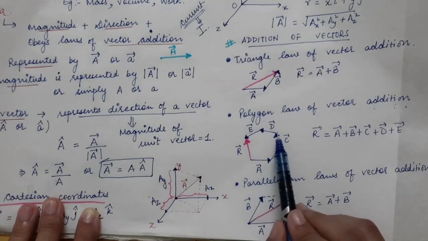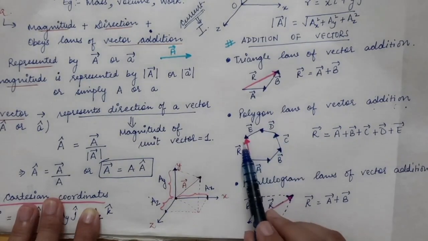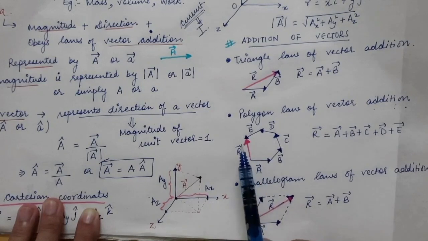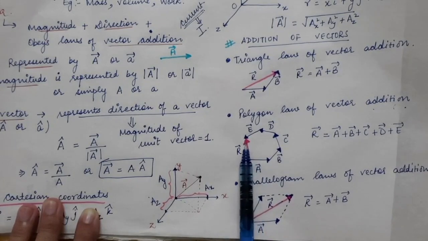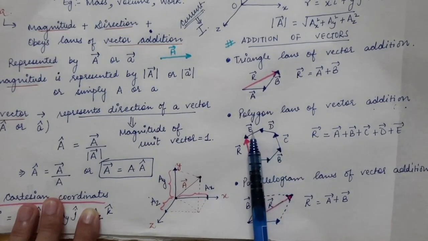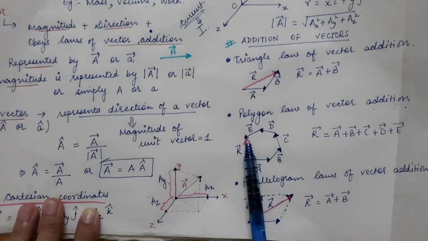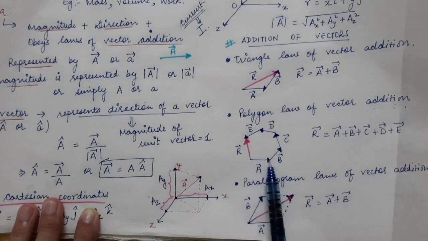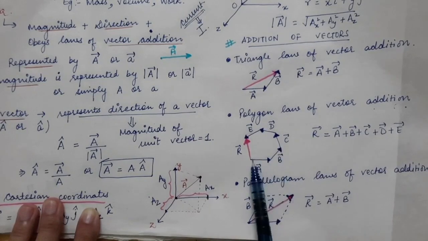You can just not consider this r vector yet. If there is no r vector, this is an open polygon. So a, b, c, d, e vector represent the sides of an open polygon, taken in the same order. So they are in the same order, that is head touches the tail of another vector. So you can clearly see that they are in the same order.